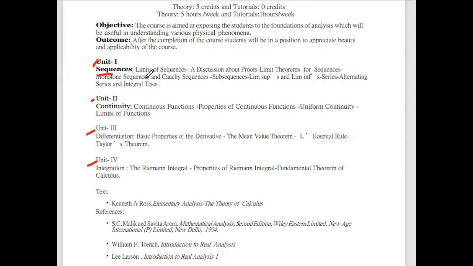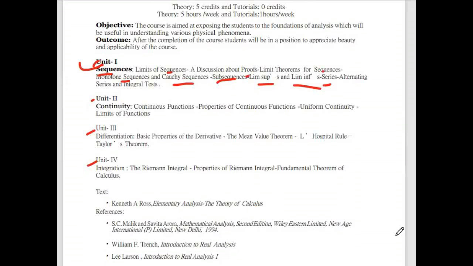So in sequences, we study about limit of sequences, and after that a discussion about proofs on limit theorems for sequences. After that, monotone sequences and Cauchy sequences, and then subsequences, limit supremum and limit infimum, and coming to the series, alternating series, and integral test. So this is about the first unit, that is, simply we can say, sequences and series.